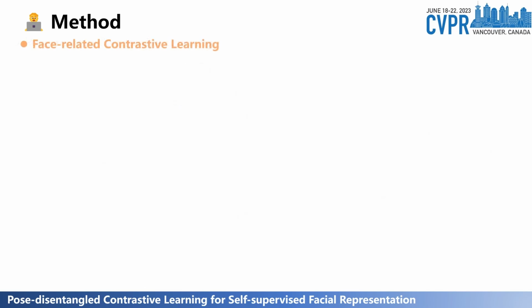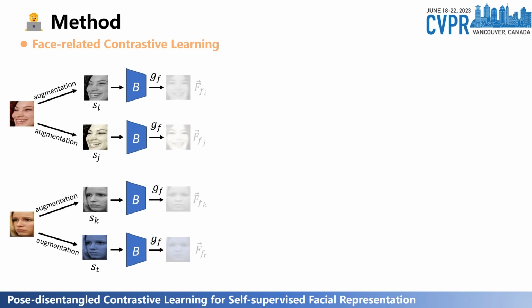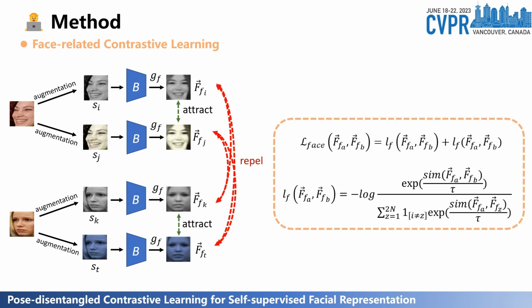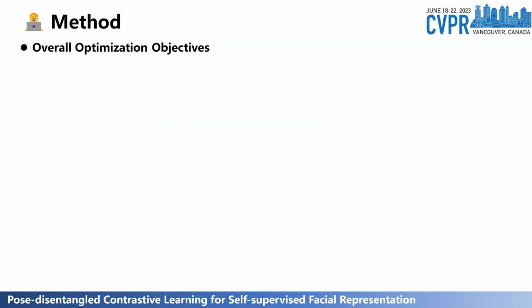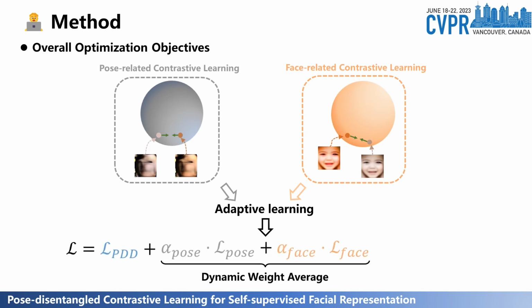Together with pose-related contrastive learning, we employ face contrastive learning on the pose-unrelated facial features like this. It is a normal CL procedure. This is the face contrastive loss. The pose-related contrastive learning and face-related contrastive learning are trained in a dynamic multitask learning manner. We use DWA to learn the multitask weights to better balance the pose and face tasks during training.